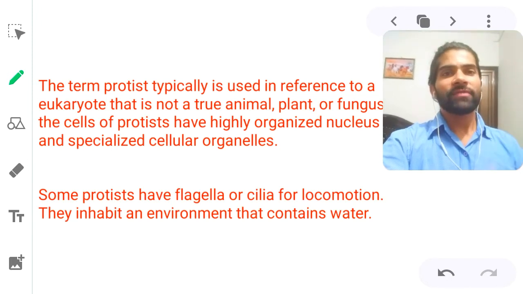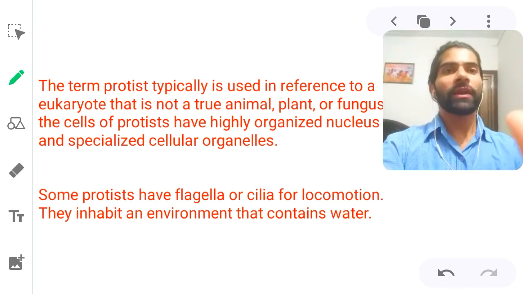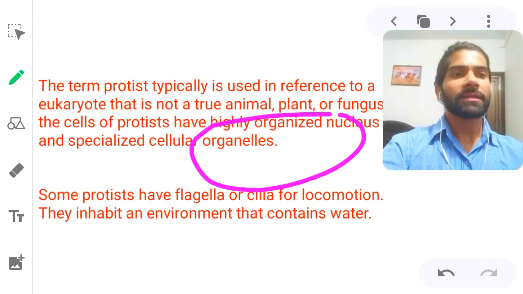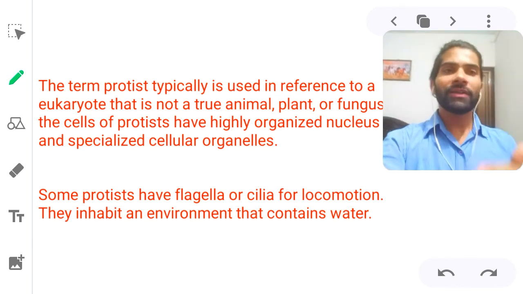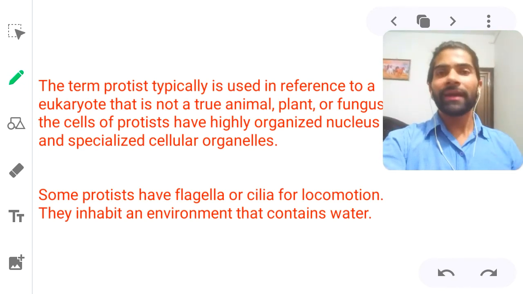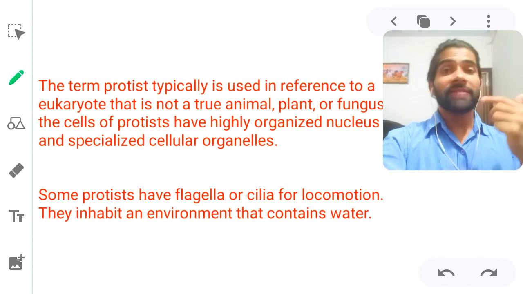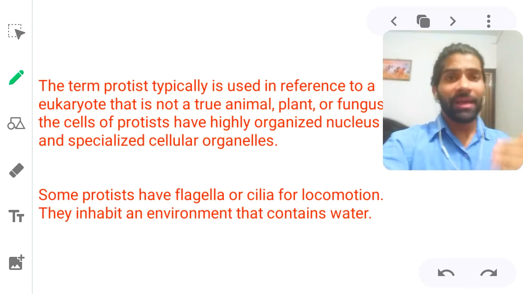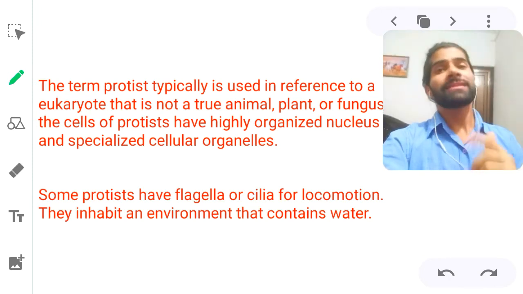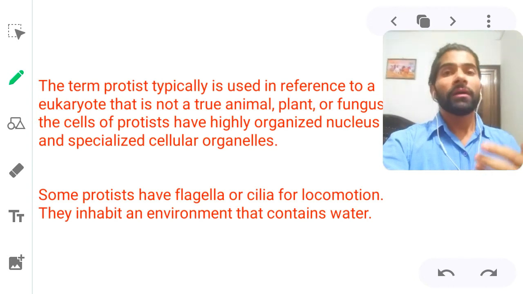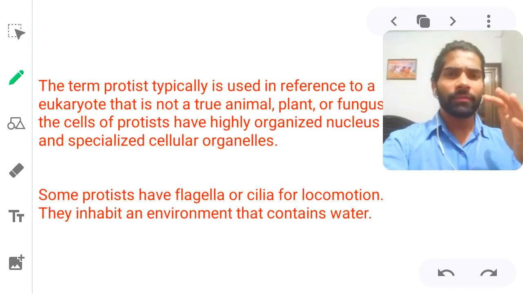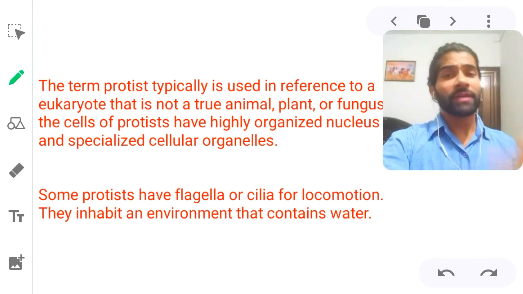Okay, the cells of the protists have a highly organized nucleus and specialized cellular organelles. यानी अगर हम सेल्स की बात करें तो इनकी जो सेल है, that is highly organized, having a nucleus, that is a definite nucleus because it is a eukaryotic cell, and specialized cellular organelles. Okay, cellular organelles जो होते हैं वो होते हैं specialized, that means mitochondria और ribosomes and endoplasmic reticulum. So these are some organelles which are specialized, having a special function.